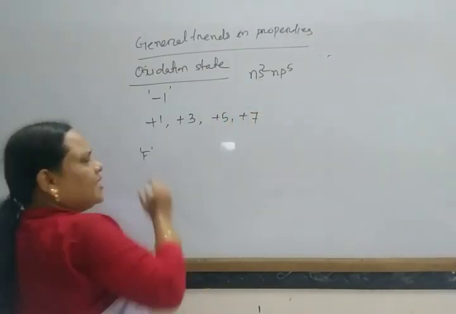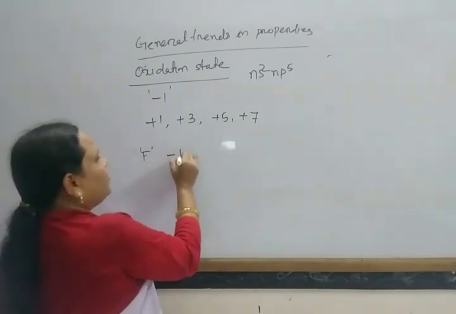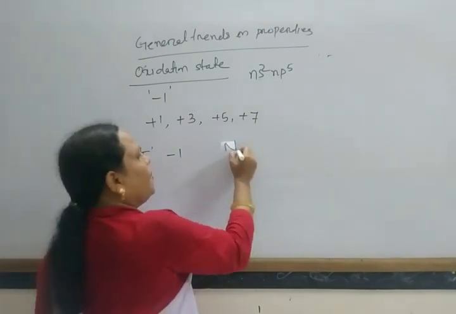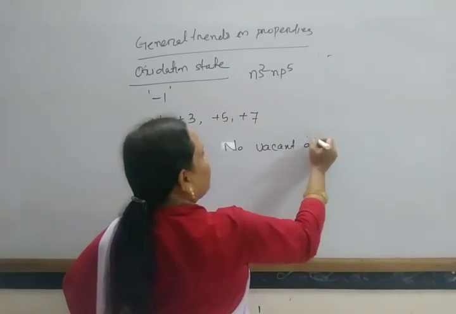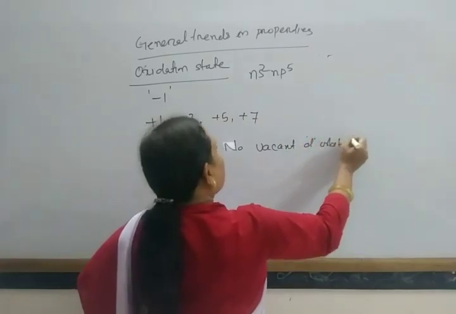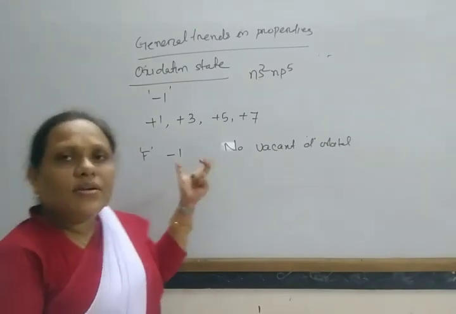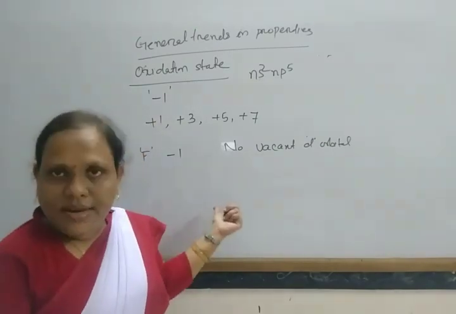Fluorine is the only element that always exhibits an oxidation state of -1 because it has no vacant d orbital. As it has no vacant d orbital, it cannot excite its electron, and it is the most electronegative element.